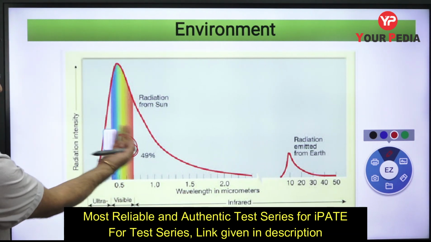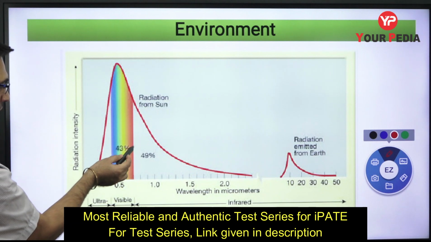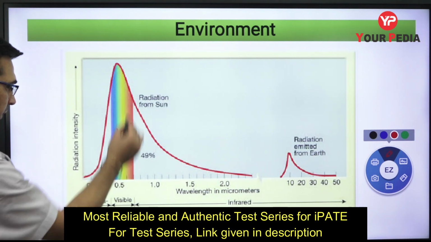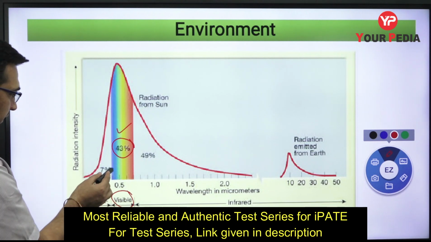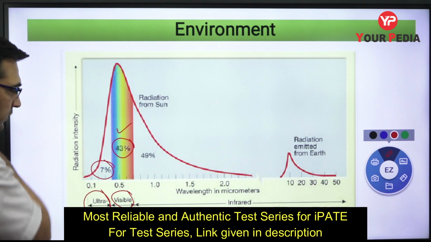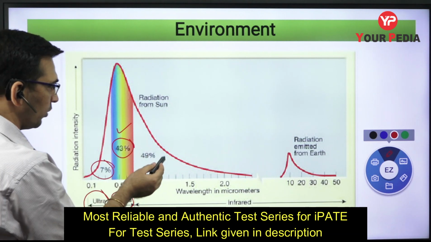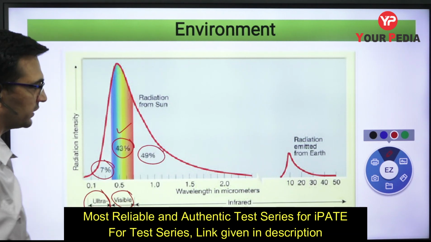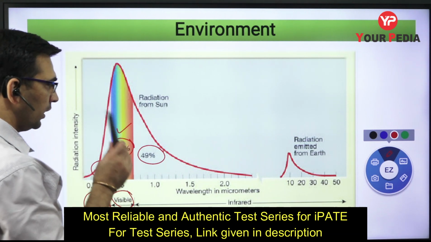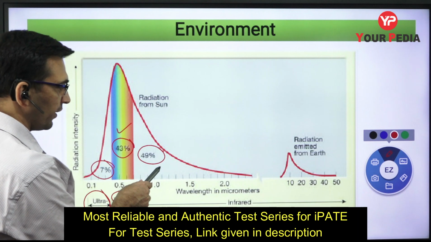Now out of the total energy that we receive from the sun, 43% of energy is in the form of the visible light. ये visible light की form में है, and 7% comes in the form of ultraviolet radiations, UV rays, and significant about 50% or 49% of the energy that you see from the sun is in the form of what? This infrared radiations.